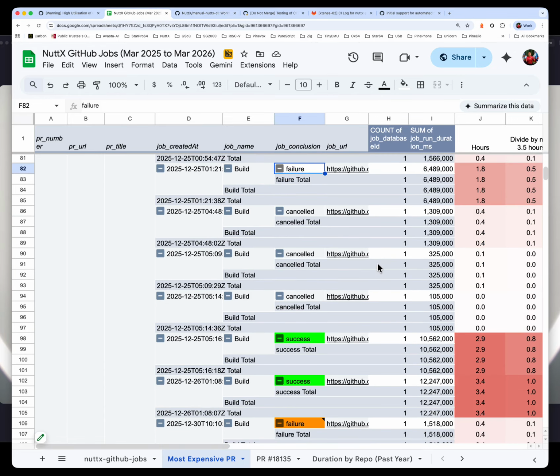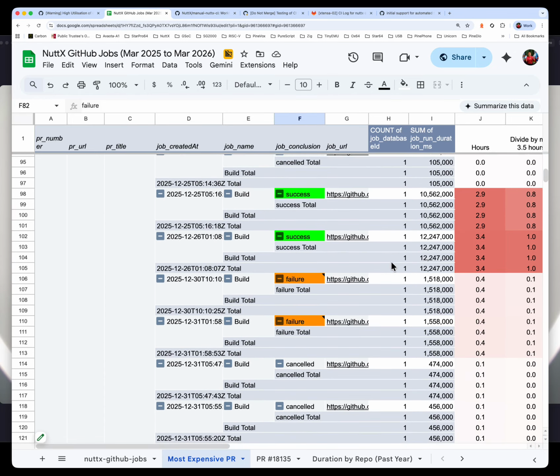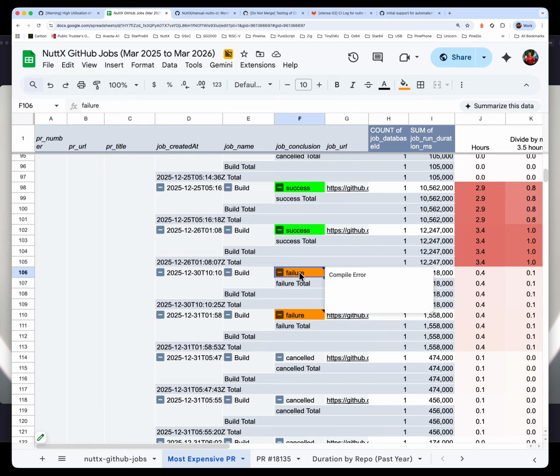So let's move on. Now, this is interesting. This failure here is a compile error. So this is the second compile error we've seen, and the third compile error we've seen.